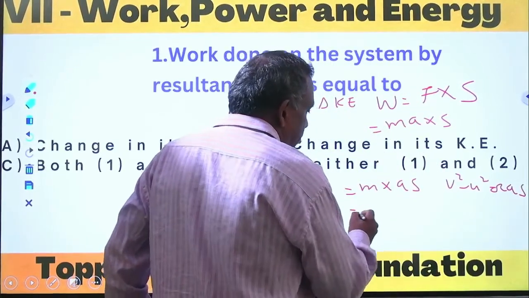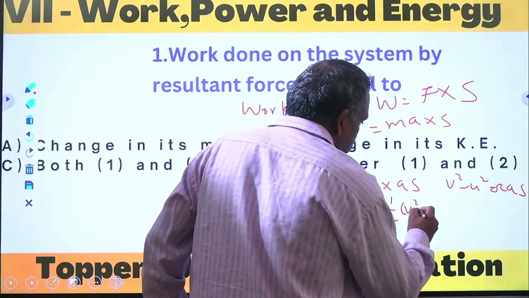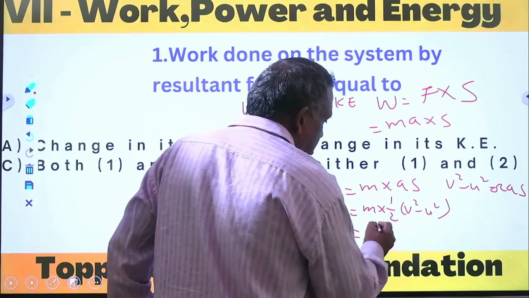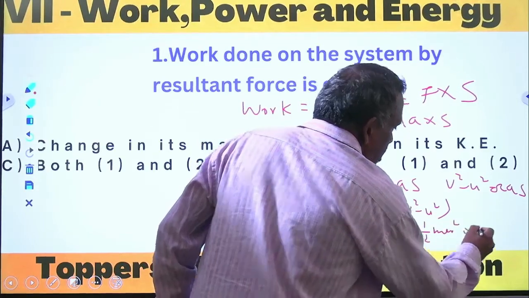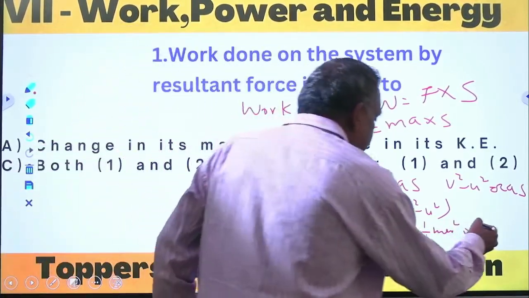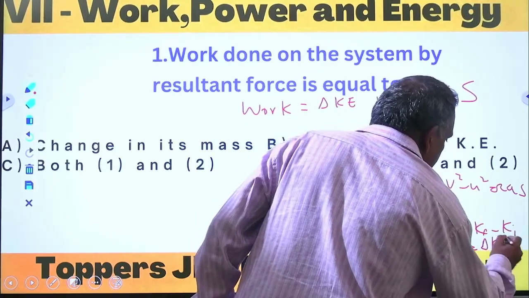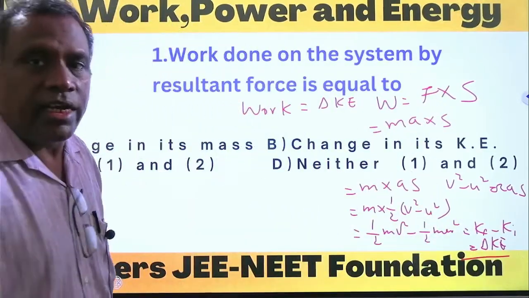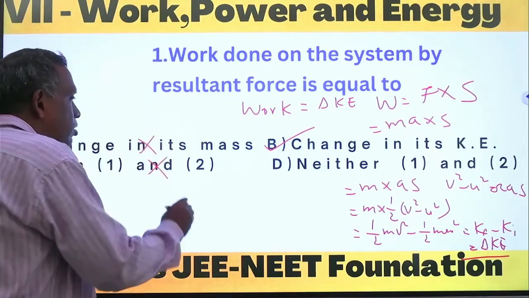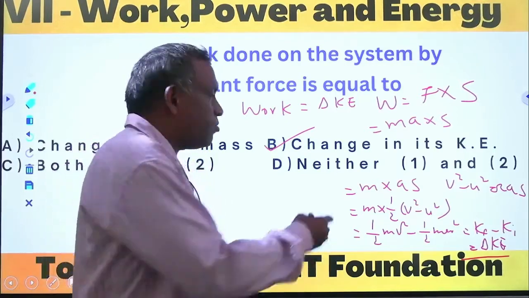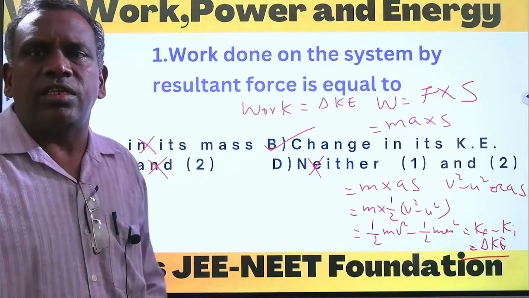So this can be written as half m into v square minus u square, so that becomes half m v square minus half m u square. That is final kinetic energy minus initial kinetic energy, which is nothing but change in kinetic energy. So change in kinetic energy is the right answer. The remaining options, change in its mass, is wrong, and both 1 and 2, and neither, are wrong. So the option change in its kinetic energy is the correct answer for this question.